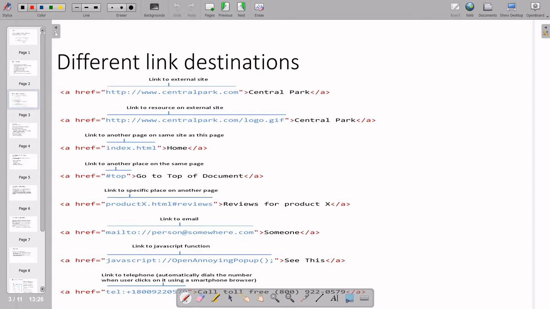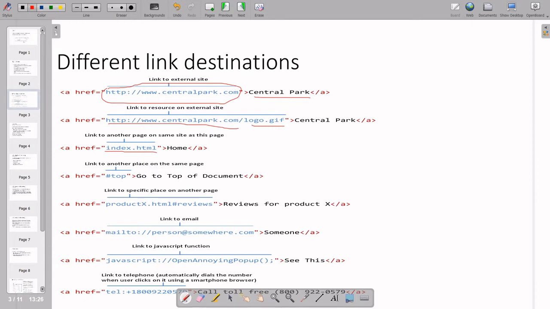First, this is for external websites. We put the link in the place of the destination, with the syntax I just told: a href equal to, then you put the complete link, and this is your label. In the same way, if you want to open an image, you can put slash logo.gif. These are also different links available in your page that we can open.